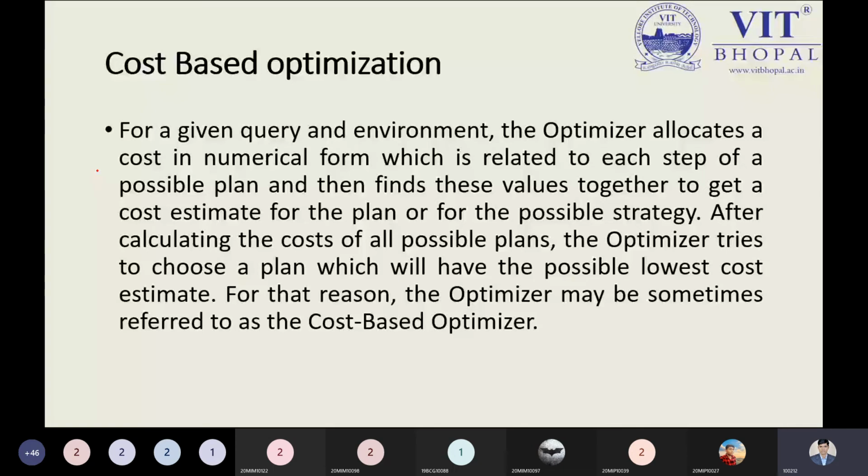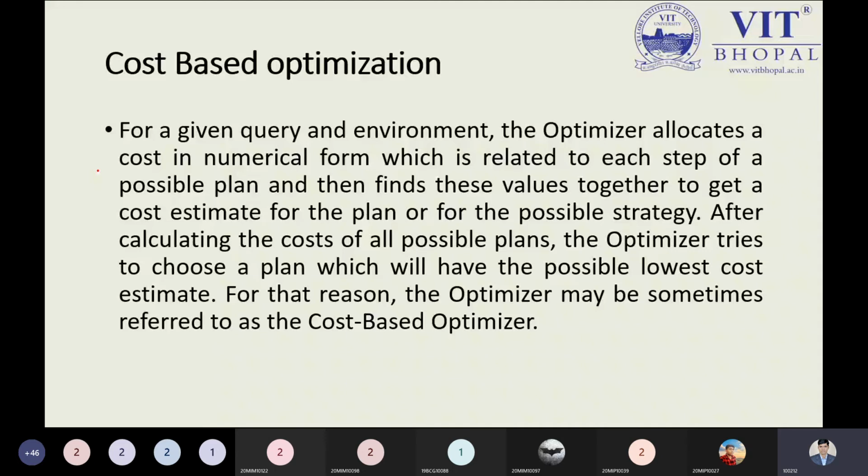The optimizer allocates a cost in numerical form to each step of the possible plan, and then adds these values together to get a cost estimate for the plan or for the possible strategy. After calculating the cost of all possible plans, the optimizer tries to choose the best plan, the one which has the lowest possible cost. So that is cost based optimization.